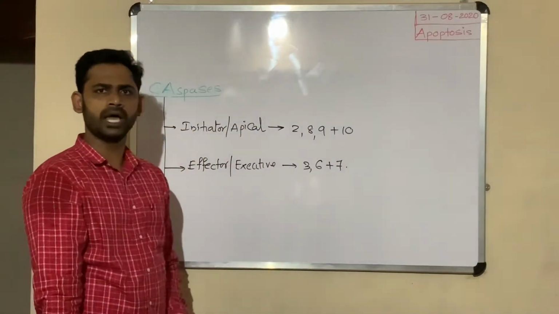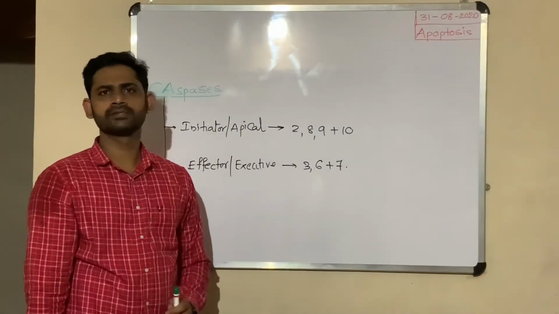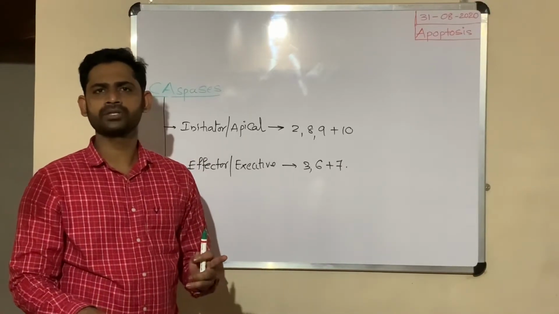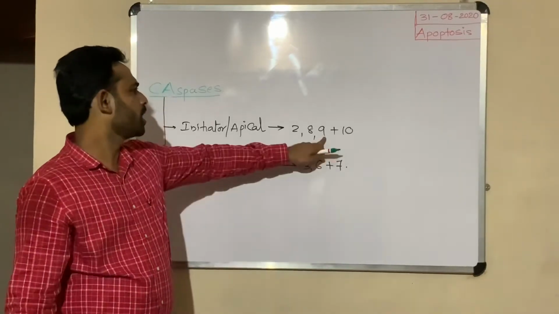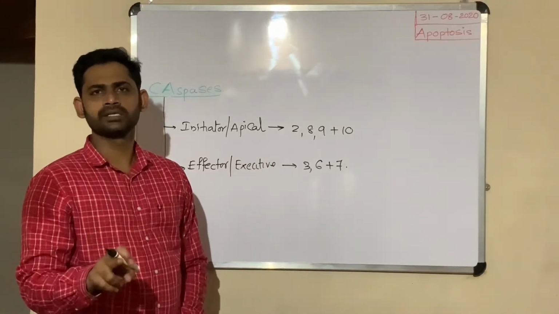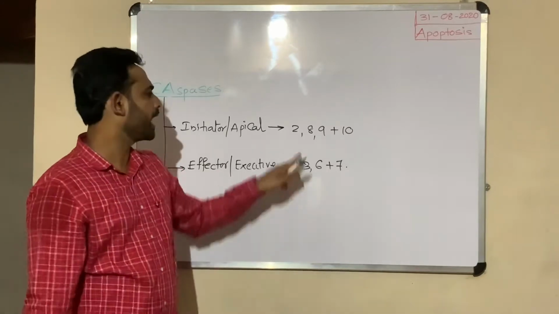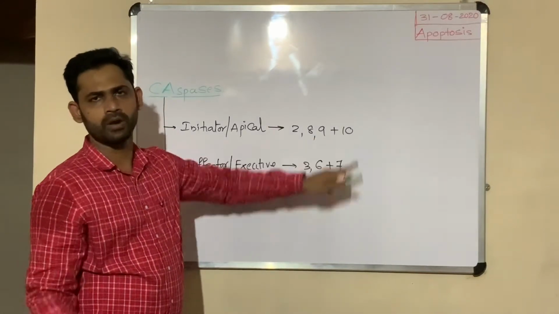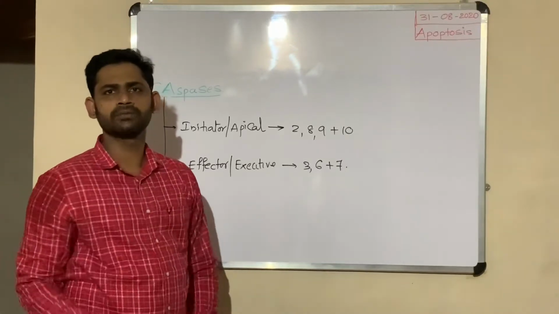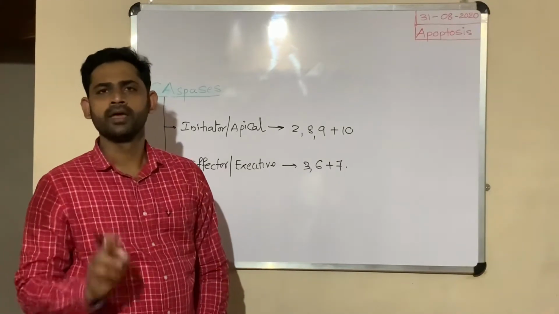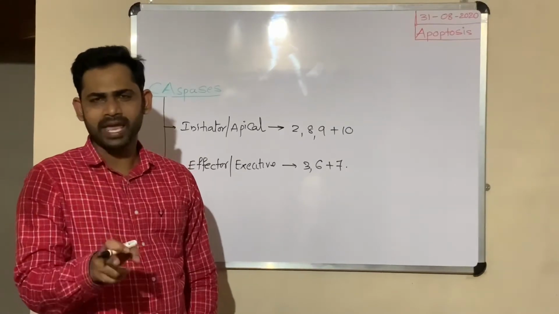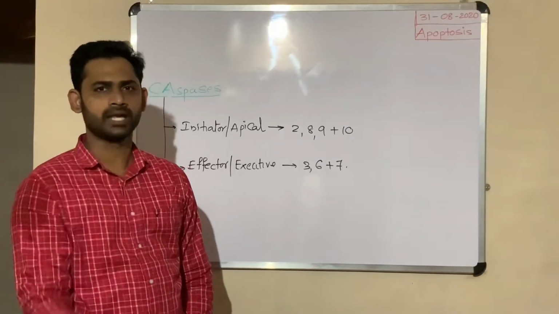Now coming to the apoptotic process. What I said, the intrinsic pathway results in activation of caspase 9, which belongs to the initiator caspases. The extrinsic pathway results in activation of caspase 8 and caspase 10. The conclusion is that either you take the extrinsic pathway or the intrinsic pathway, it results in activation of initiator caspases in the cytoplasm.